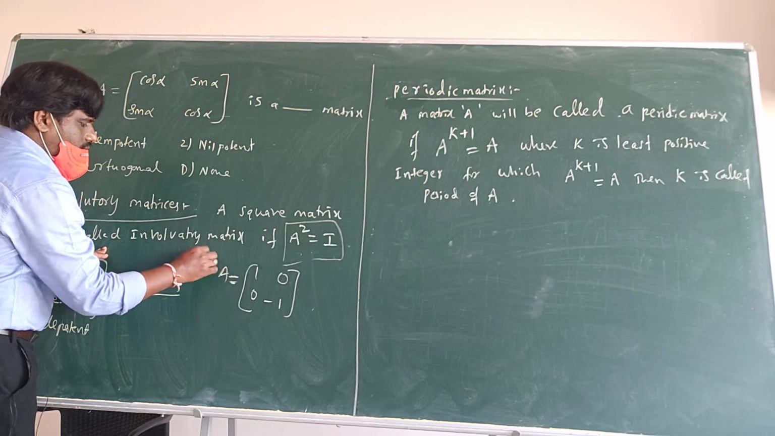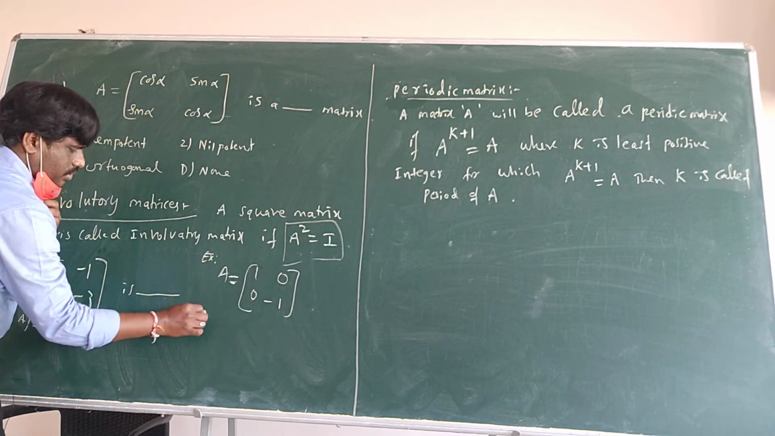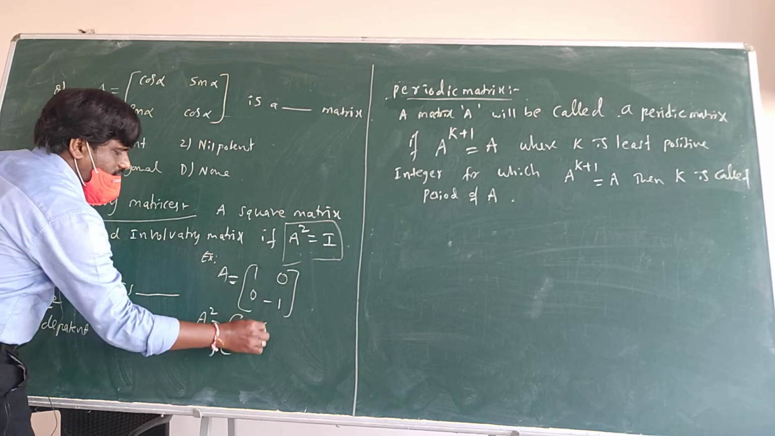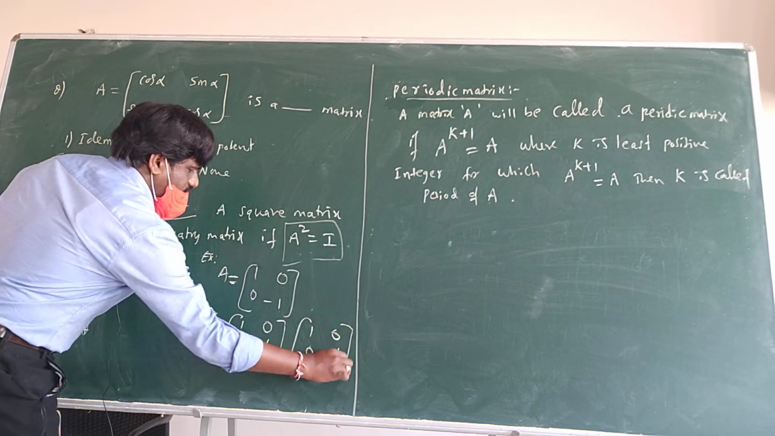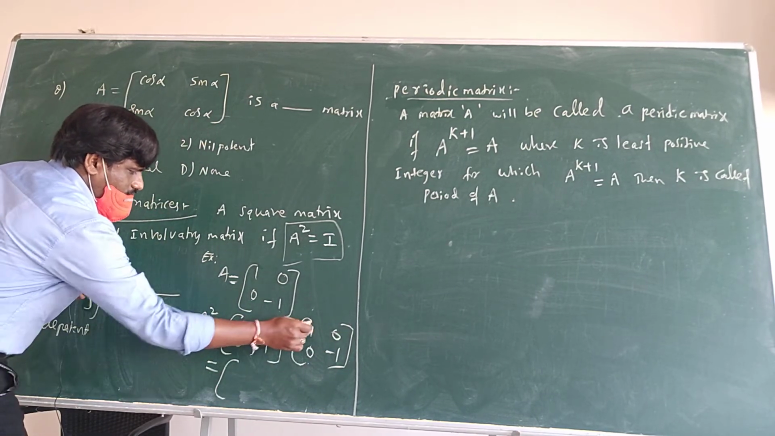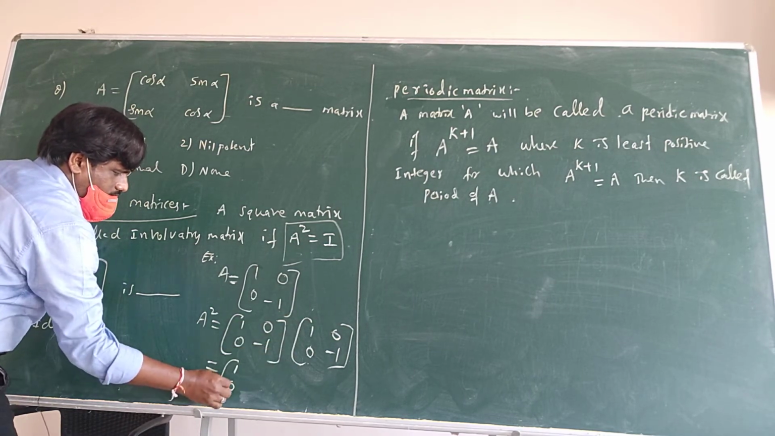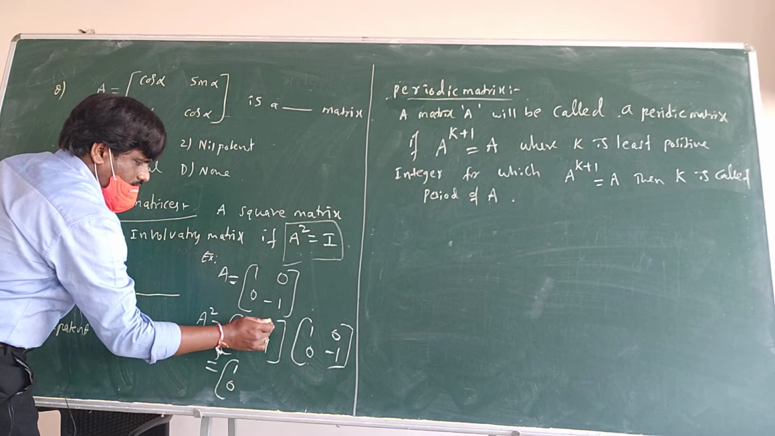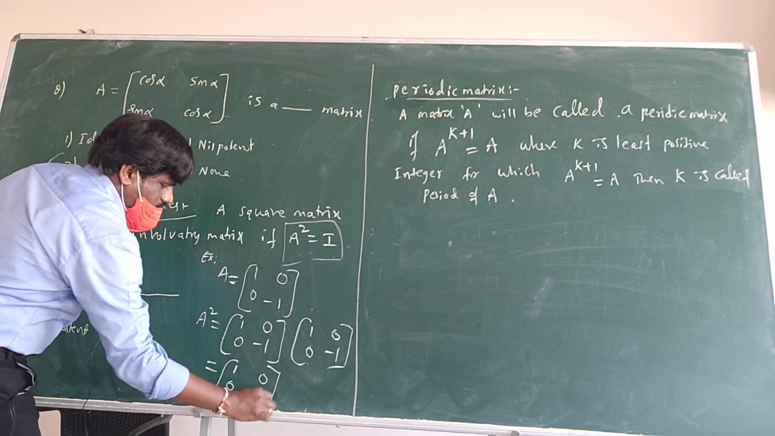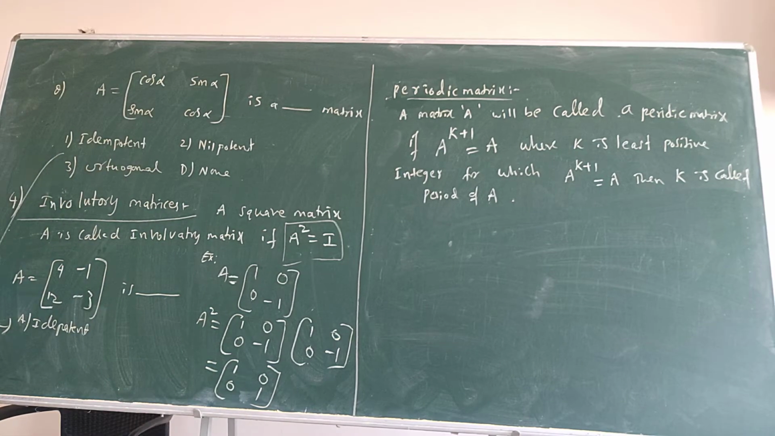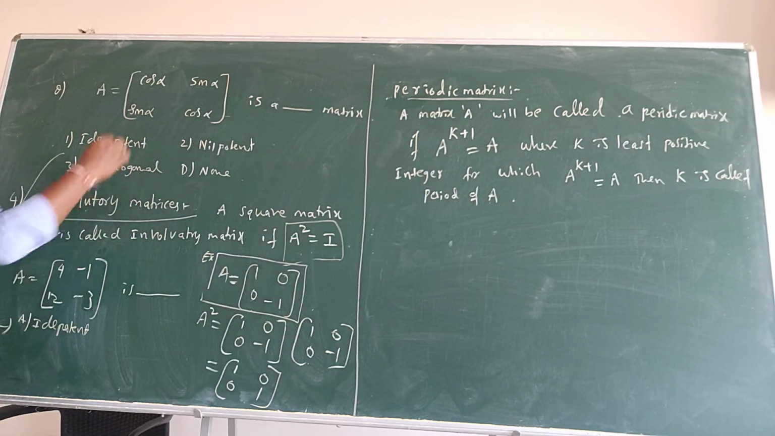So assume an example, A is equal to [1 0; 0 -1]. If we do A square, we will multiply [1 0; 0 -1] into [1 0; 0 -1]. 1 into 1 is 1, plus 0 is 1; 0 into 1 is 0, minus 1 into 0 is 0; 1 into 0 is 0, 0 into -1 is 0; 0 into 0 is 0, minus 1 into minus 1 is plus 1. So we get [1 0; 0 1], right? So A square is equal to I, so this matrix is called an involutory matrix.